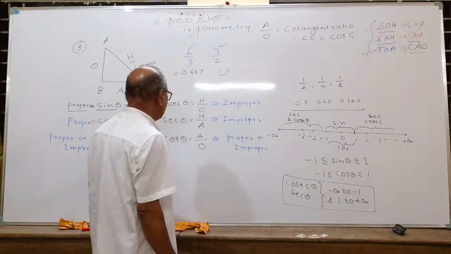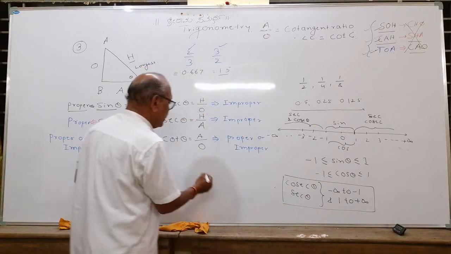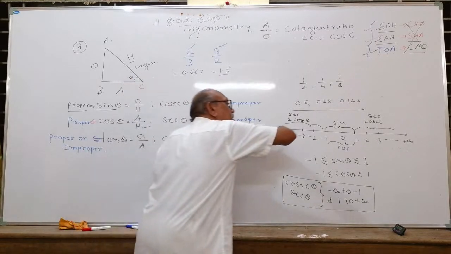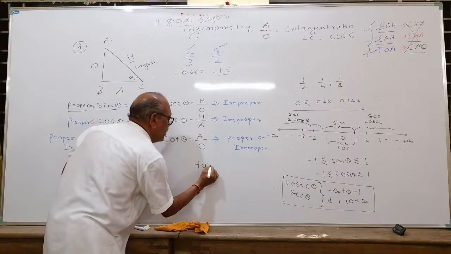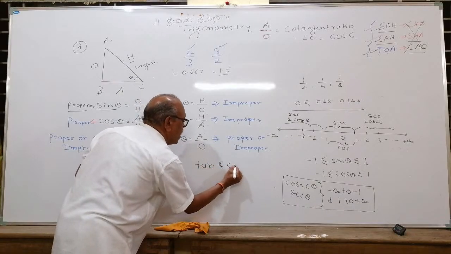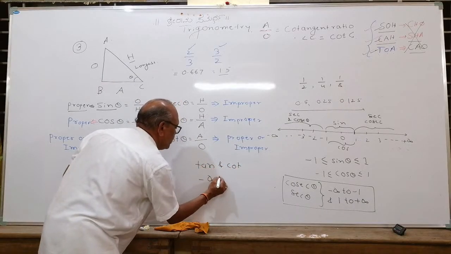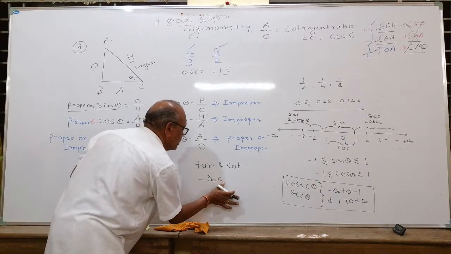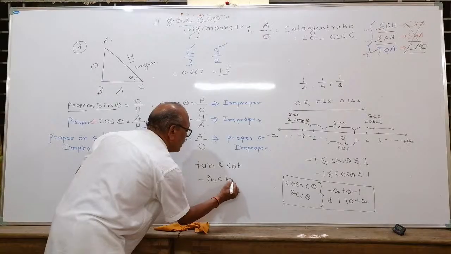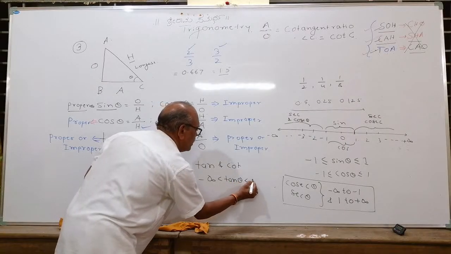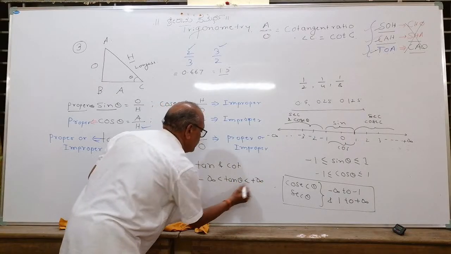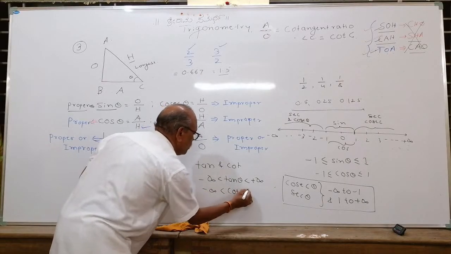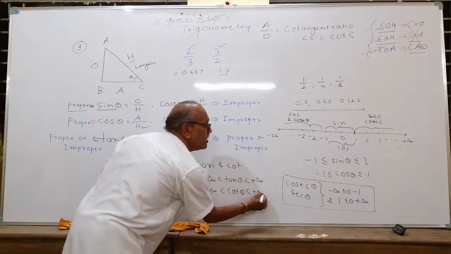What about tan and cot? See, tan and cot may be proper or improper, meaning they will cover the entire number line. Therefore, tan theta can have values from -infinity to +infinity. Similarly, cot theta can also have values from -infinity to +infinity.